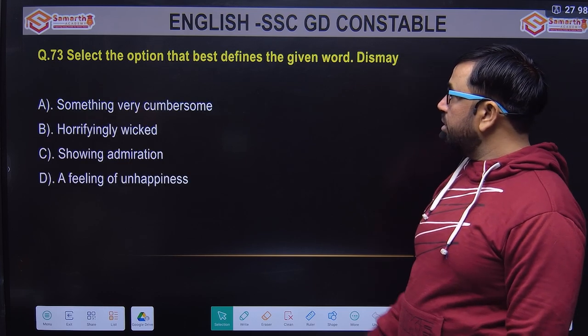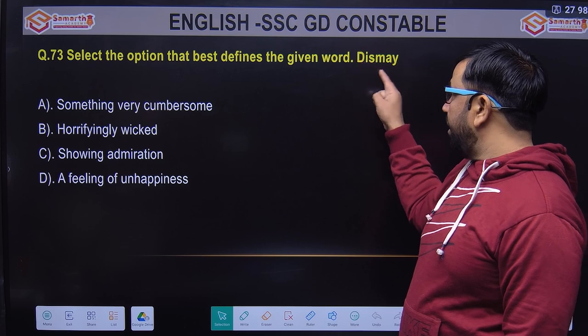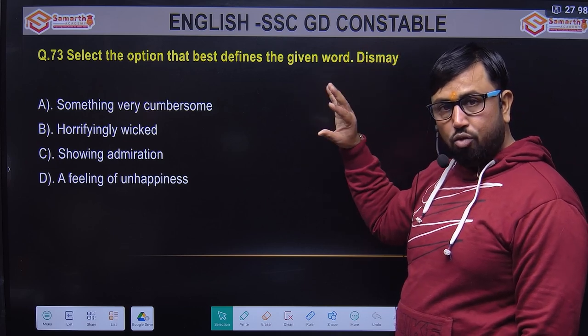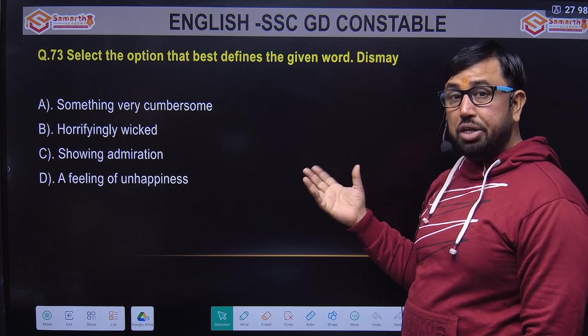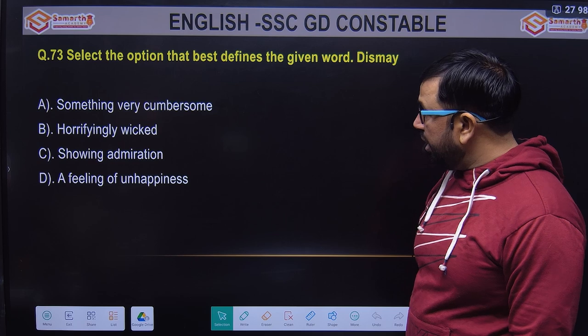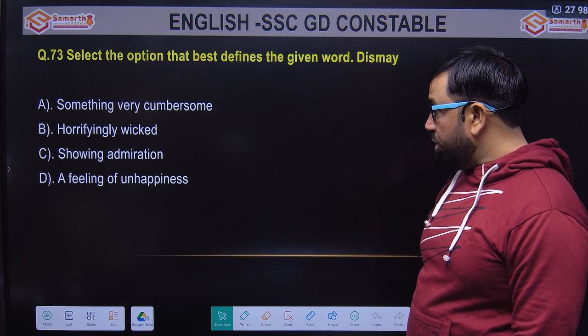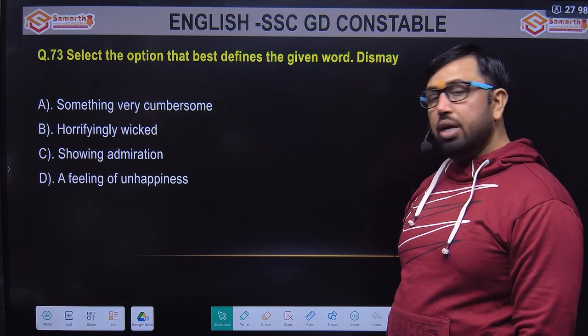The option that best defines the given word. Given word is dismay. From the look of it, it looks like a very negative word. Dismay. Okay? Disappointment, negativity. Options are something very cumbersome, horrifying, wicked, showing admiration, or feeling of unhappiness.